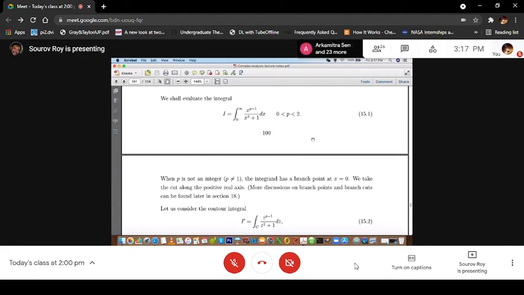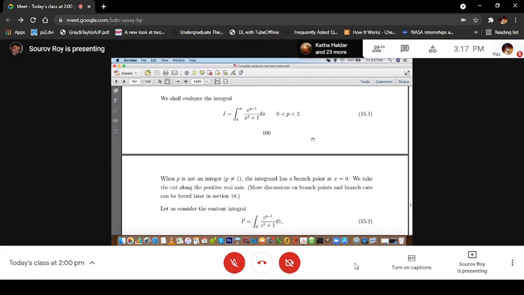That was also discussed in the context of the log function. It's equally valid here. So there is a discontinuity, and you choose the branch cut appropriately. In the context of the log function, I said that at z equal to 0 log is not defined, so that was the branch point.